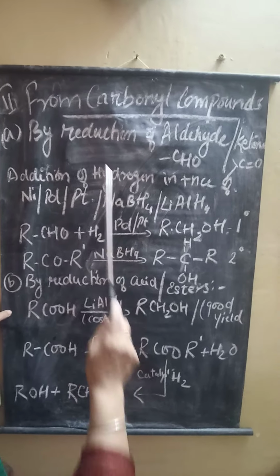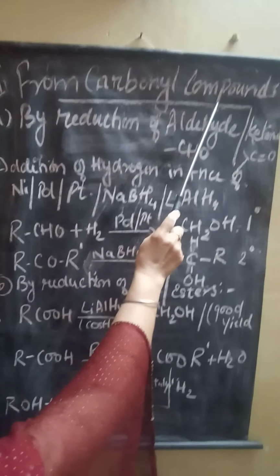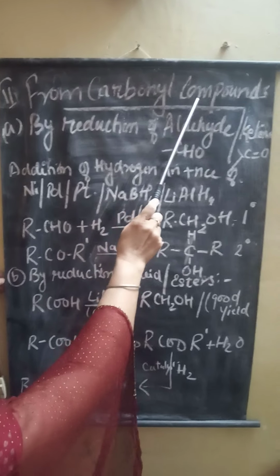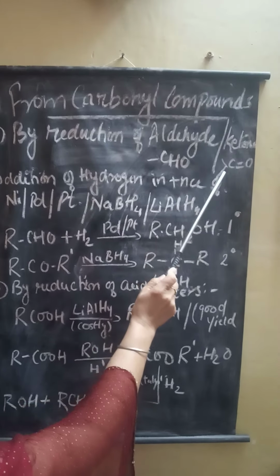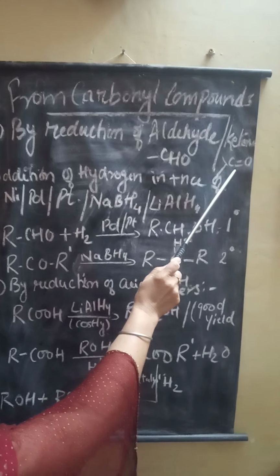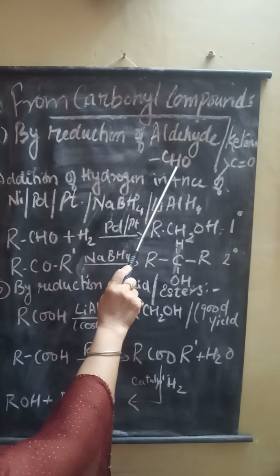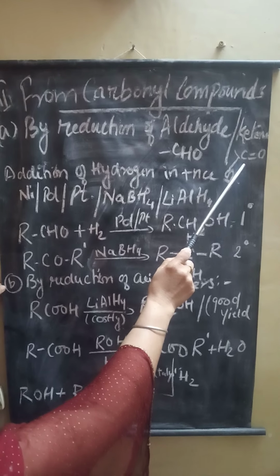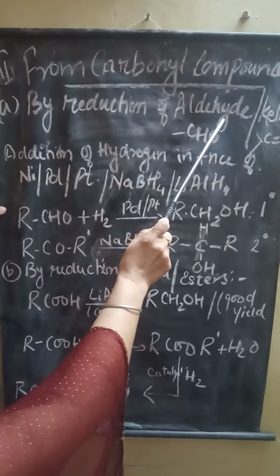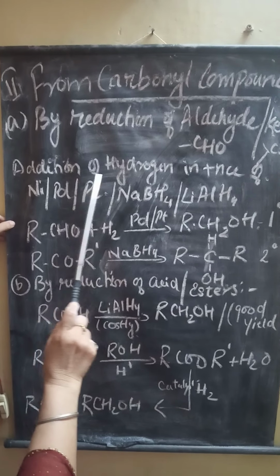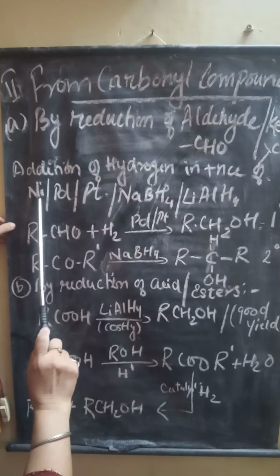Yes children, now the next method is from carbonyl compounds. Everyone knows what carbonyl compounds are. Carbonyl compounds are those compounds which contain the carbonyl group, C double bond O. Aldehyde also contains this carbonyl group, ketone also contains this carbonyl group. Now the first method under this is by reduction of aldehyde. Reduction means addition of hydrogen in the presence of some catalyst.